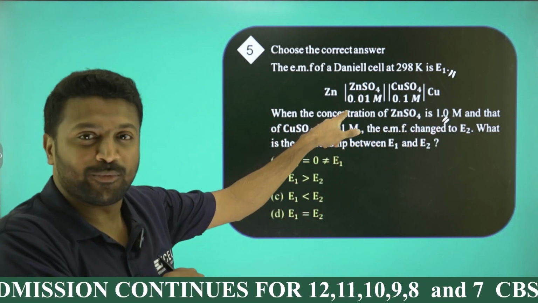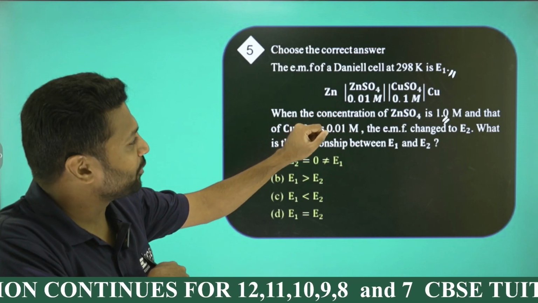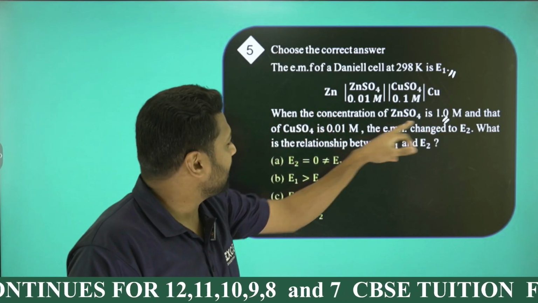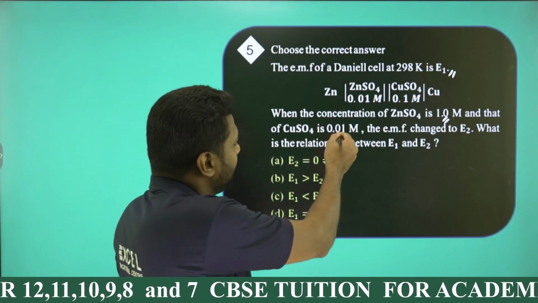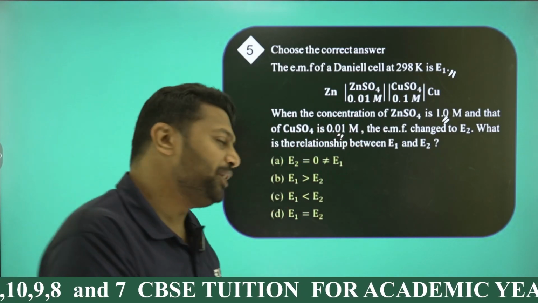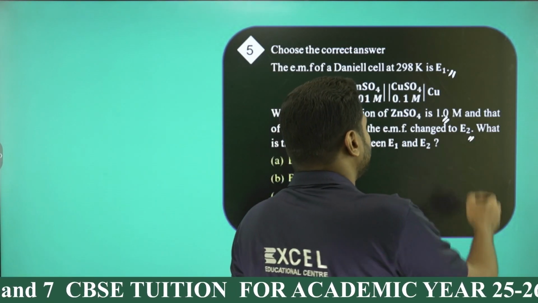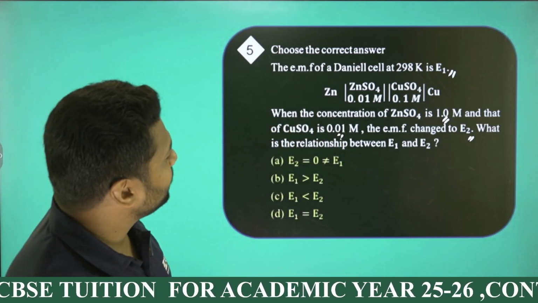0.1 molar Cu. Now the concentration of ZnSO4 is 1 molar; initially it was 0.01, guys, right? And that of copper sulfate was initially 0.1, now it becomes 0.01. The EMF is changed into E2. What is the relationship between E1 and E2?